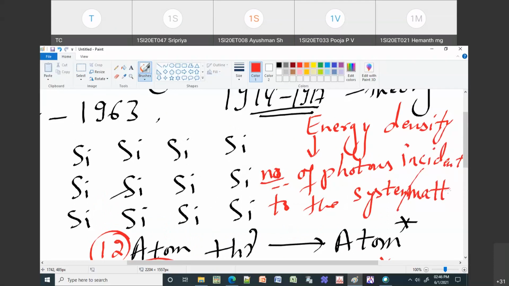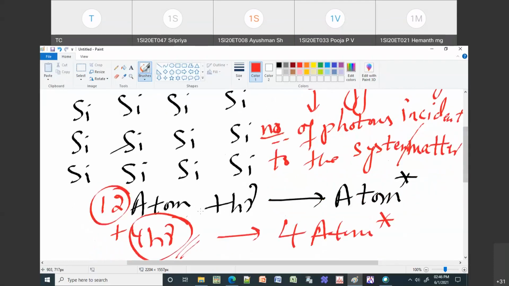If I give 4 photons, 4 of them will go to the excited state. It can be any of them. If I put a star, that means these are in excited state.